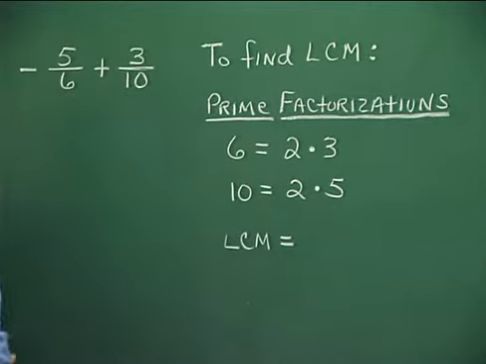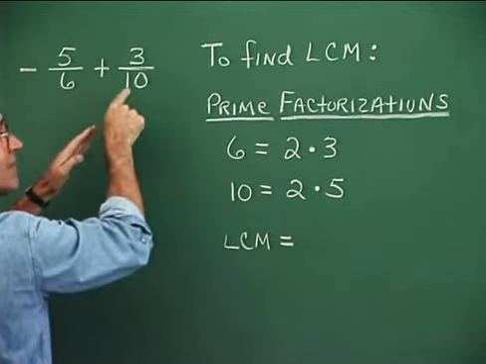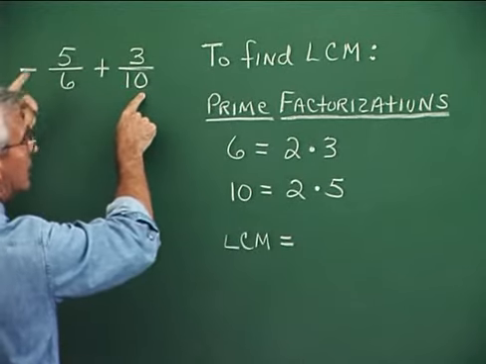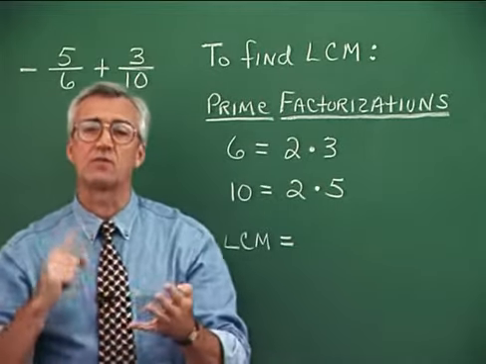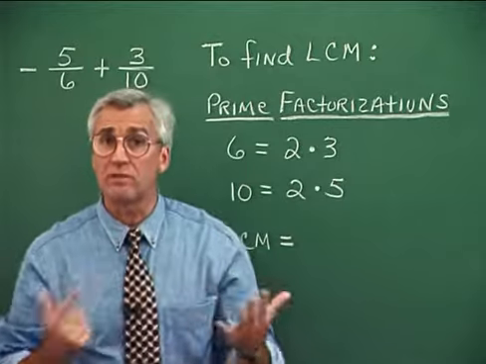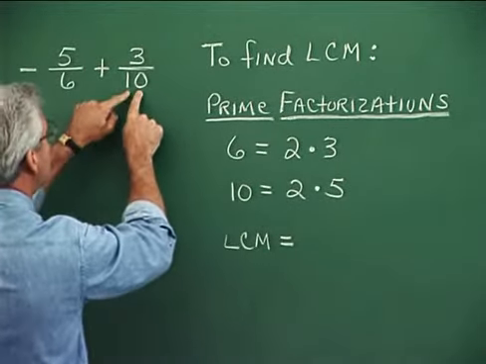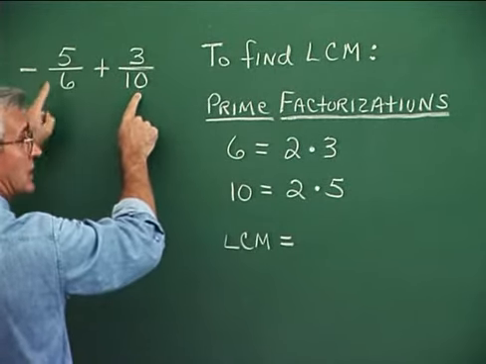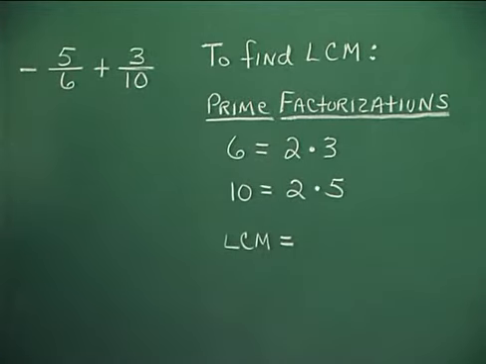And there are a couple of ways of finding that least common multiple. One way is to just choose the larger of the two and consider multiples of that. And when you hit upon one that the other one will go into, like here, multiples of 10 would be 10 times 1, 10 times 2, 10 times 3, 10 times 4, and so on. So it'd be 10, 20, 30, 40, 50, 60, etc. You would just start with 10. Does 6 go into 10? No. 20. Does 6 go into 20? No. 30. Does 6 go into 30? Yes. You see, 30 turns out to be the least common multiple or the common denominator.